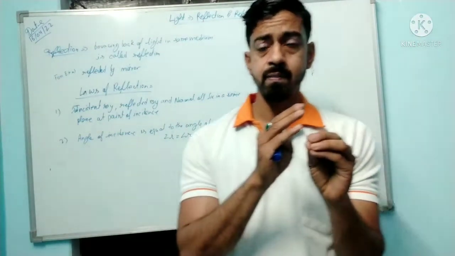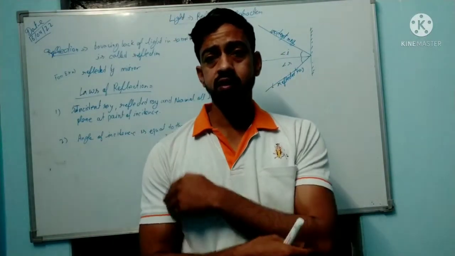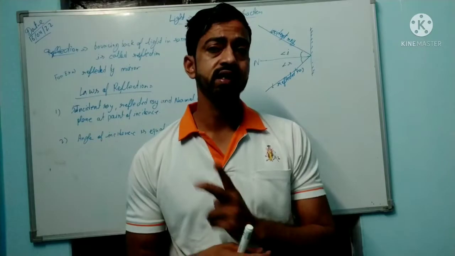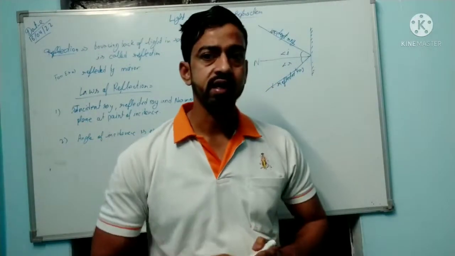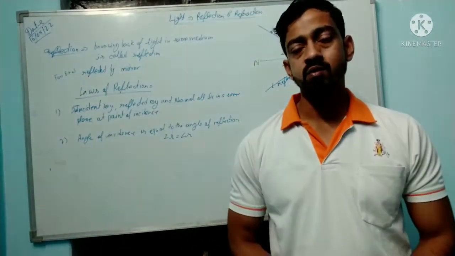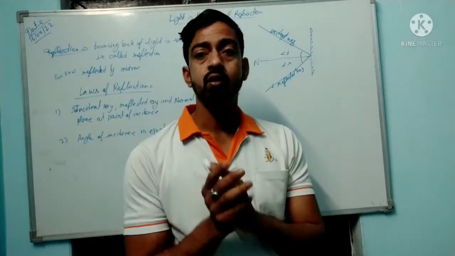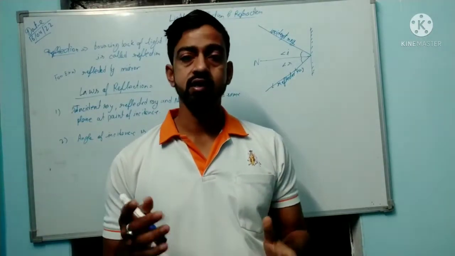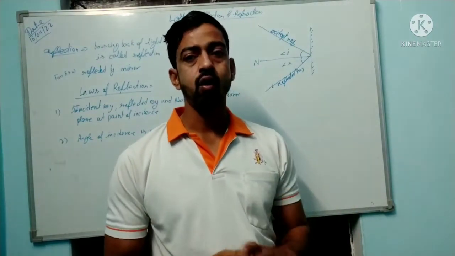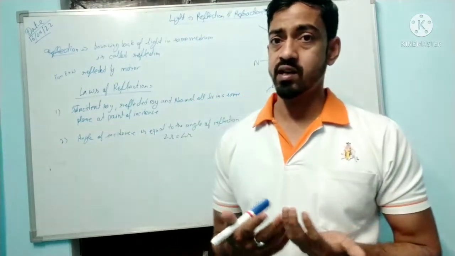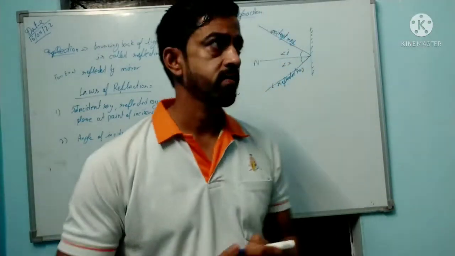When this light falls on any object, the behavior of the object defines three types. If the object obstructs the path of light fully, it is an opaque object. When it allows only a little or partial light, it is a translucent material. And if it allows all the light, it is a transparent object, which you studied in earlier classes.